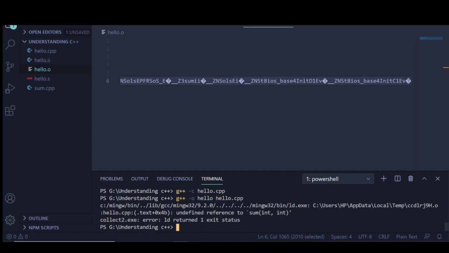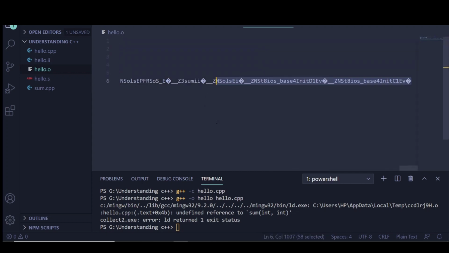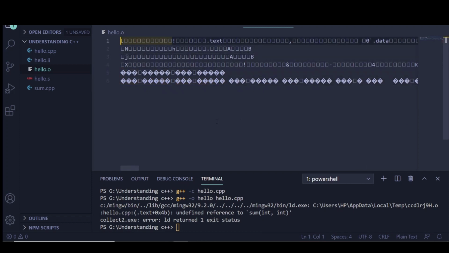But when we execute this file, it is giving an error, because in the compilation it doesn't care whether the function definition is there or not. It just finds the declaration, and converts that into the 0 and 1 codes. But the real part is, when the function executes, it has to go through the linker stage, where it links every function call to its function, means link between the objects. So it is giving us an error. So this is the reason why it is failing.